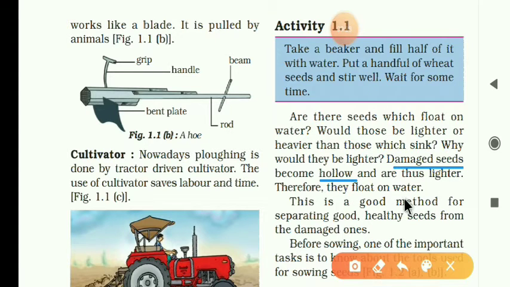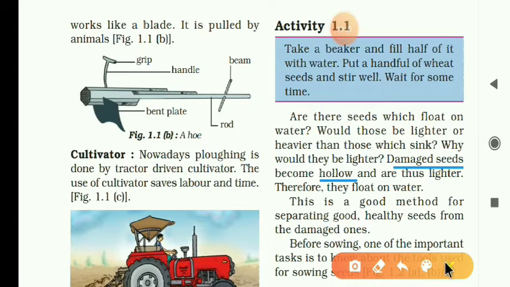So that is why these seeds are not able to grow. And this is a good method for separating the good and healthy seeds from the damaged ones. So before sowing the seeds, the farmers put them in water. Which seeds are floating in the water? Those are the damaged seeds. This way, farmers separate the good and healthy seeds.